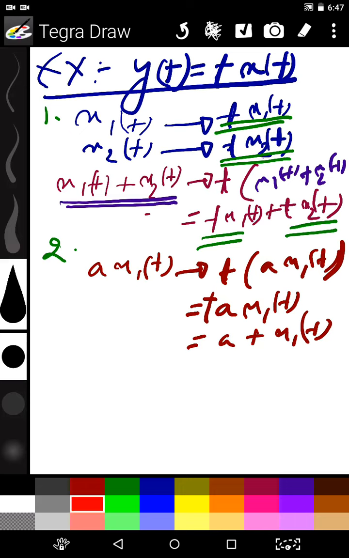Now see carefully: in the system, if we apply x1(t), we get t x1(t).